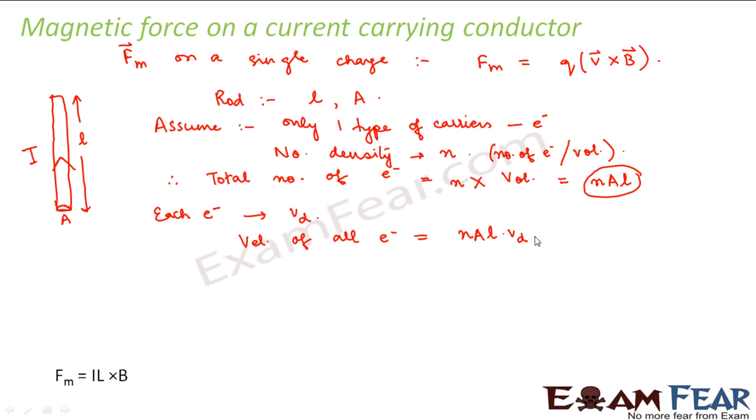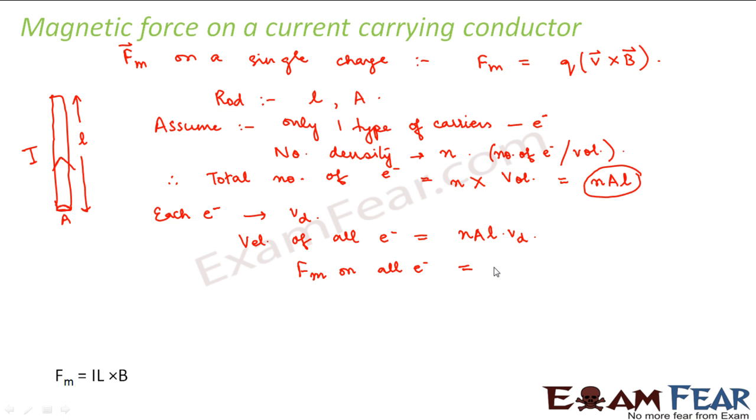Now we know the total velocity of all the electrons. Therefore, we can calculate the total magnetic force on all electrons. What will be the total magnetic force? It will be the total charge on the electrons into the total velocity of the electrons cross the magnetic field.